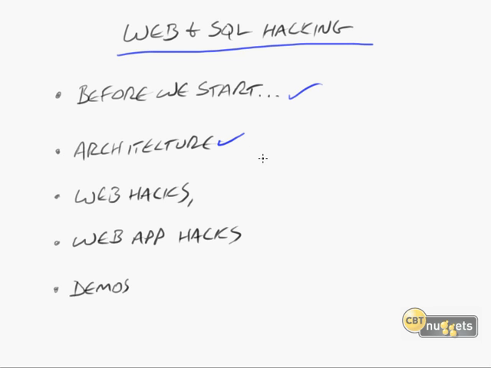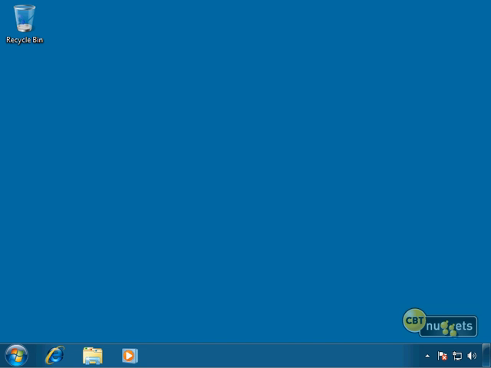And then we talk about the architecture of the various web servers as well, such as Apache or IIS. And remember, what we've got now is web servers that are much more secure than they used to be, but you'll still be able to find some weaknesses. Also, we took a look at web hacks, SQL hacks, web application hacks, and so forth. And we concluded with some demos, which the most recent of which was where I was able to change the price on a specific item and make it my own price. In fact, I think I just found another way to get my wife beautiful, expensive jewelry without costing me an arm and a leg. Well, I hope this has been informative for you, and I'd like to thank you for viewing.